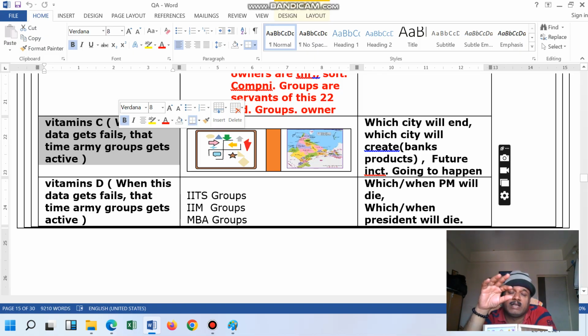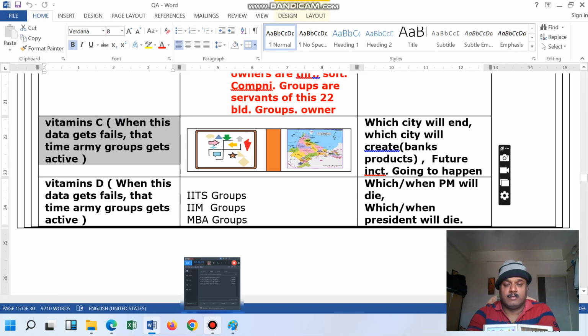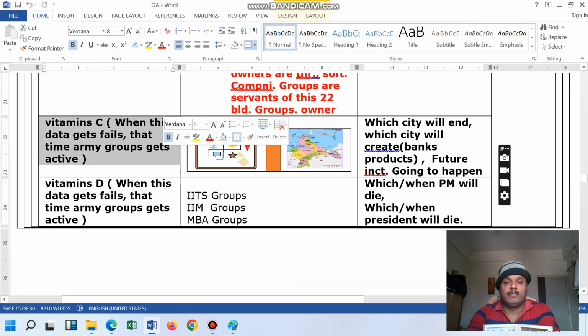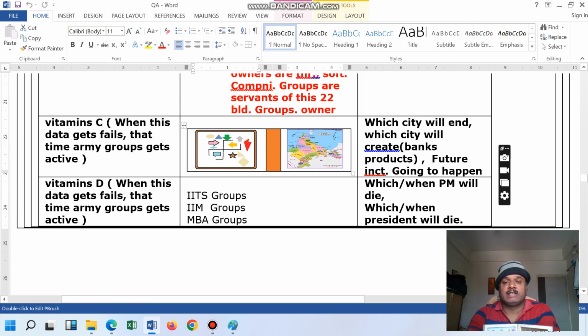The 22 blood groups are inside the 23rd number blood group also. So they have to do the adjustment. That is one thing. So one of the persons wrote that like this only the things can be created.